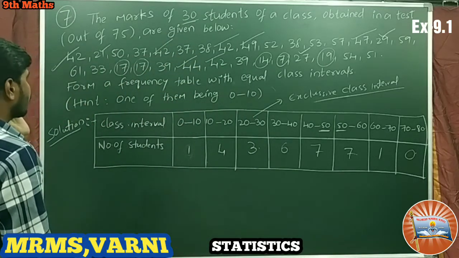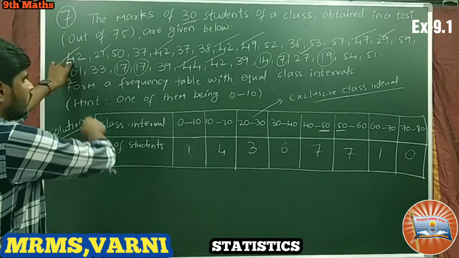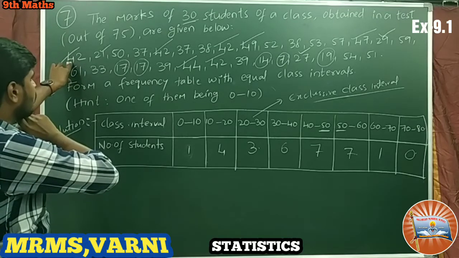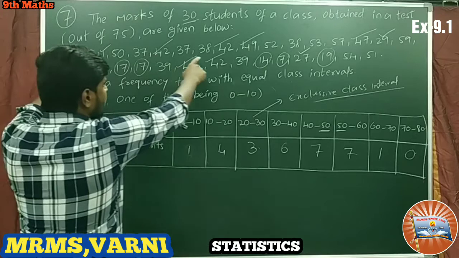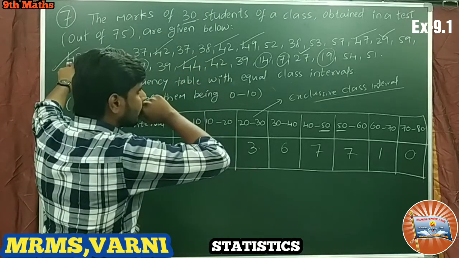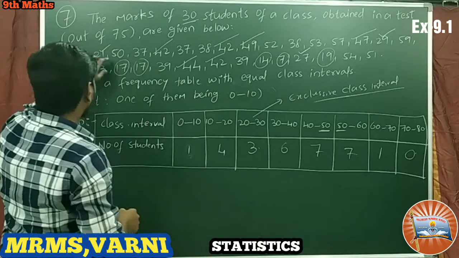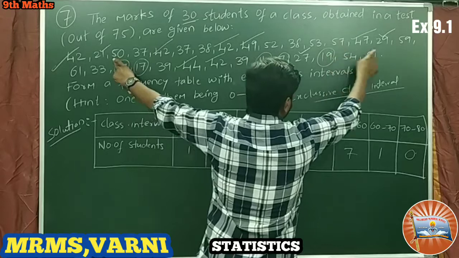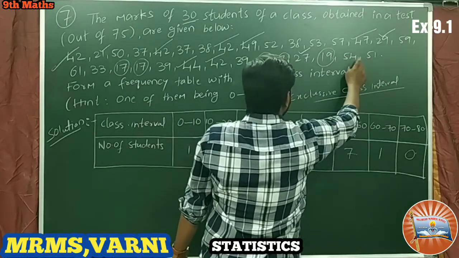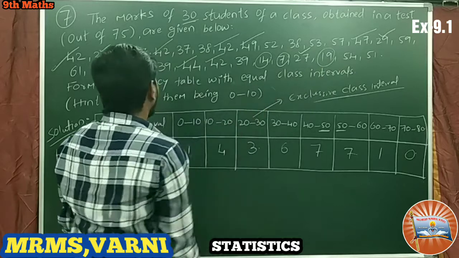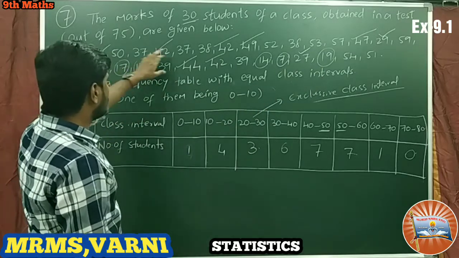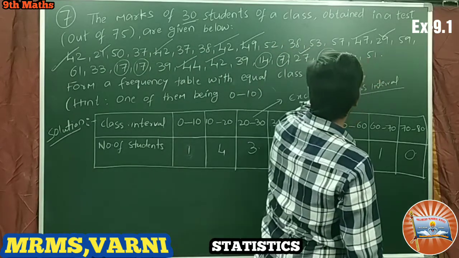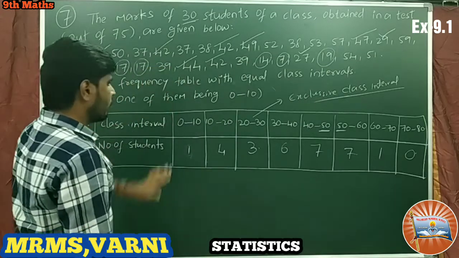60 to 70, 61 is only one candidate. We shall check 50 to 60: 1, 2, 3, 4, 5, 6, 7, only 7. Again 1, 2, 3, 4, 5, 6, 7. Between 50 to 60 only 7.